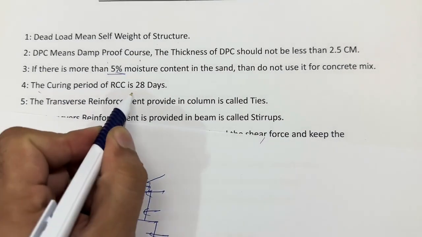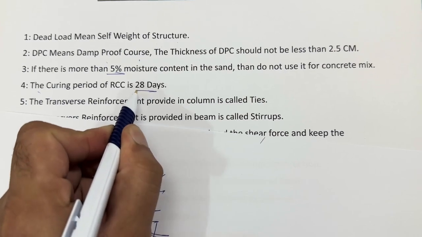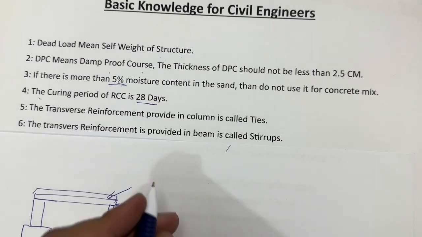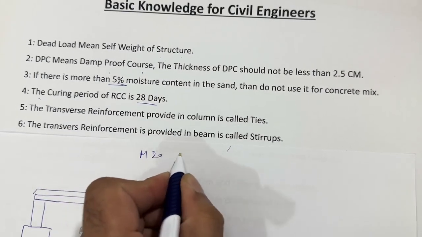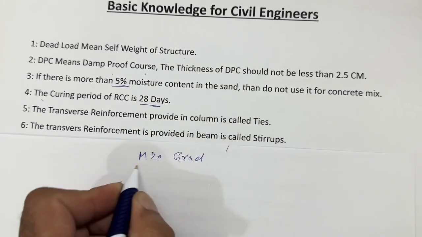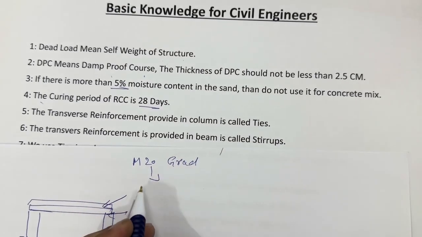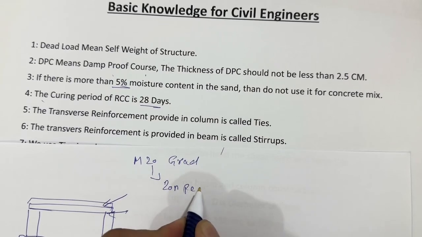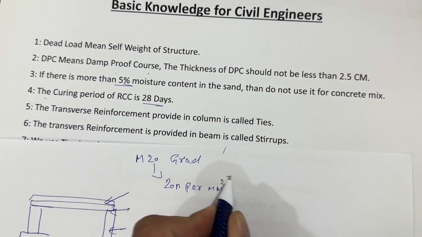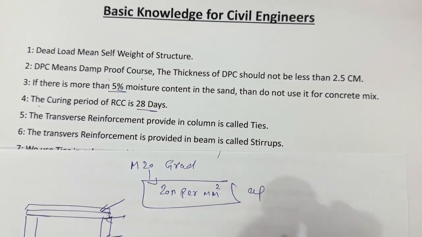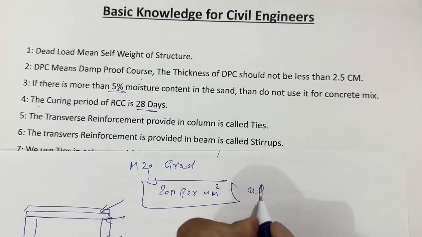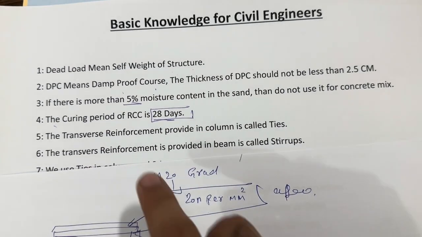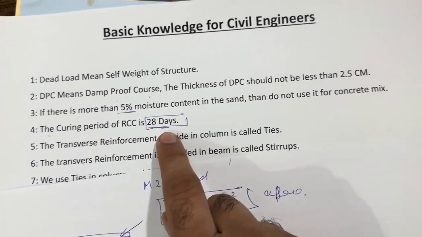Next, the curing period of the RCC is 28 days. Why? Suppose I have M20 grade concrete. M20 grade means its characteristic strength is 20 Newton per mm square after 28 days. So the concrete curing is very important to get the full strength in 28 days. Therefore the curing period of RCC is 28 days.